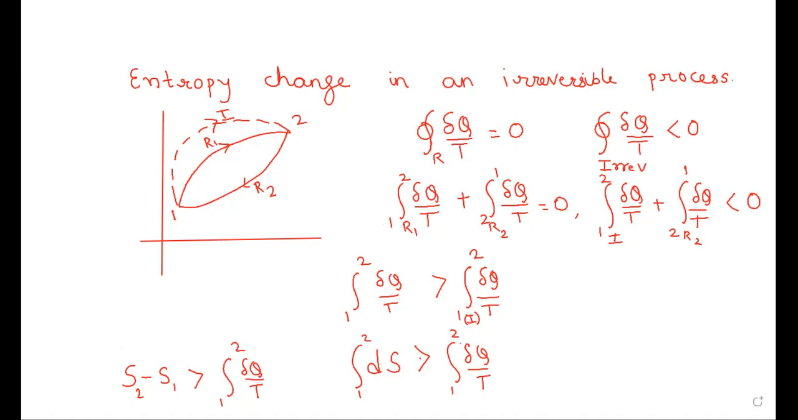This is a very important finding, and we will discuss why the value is greater. This has to do with another concept known as entropy generation. So what we have derived right now is the expression for entropy change during an irreversible process. I hope this is understood very clearly.